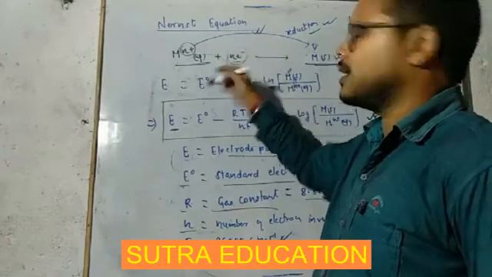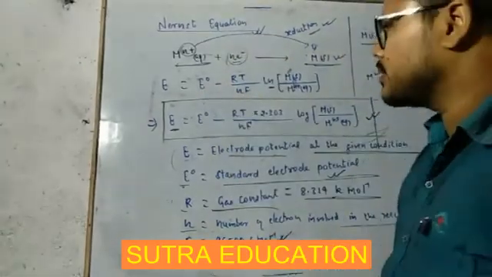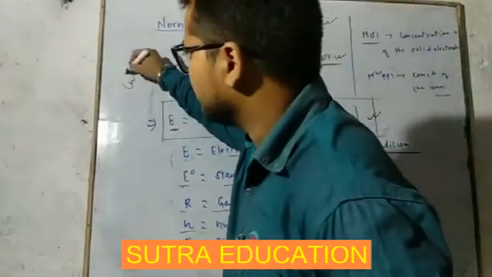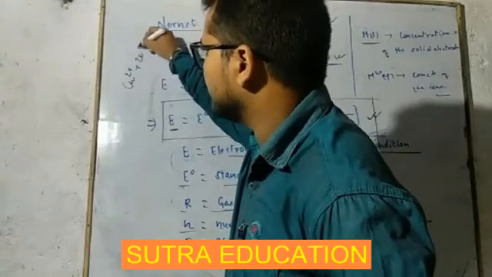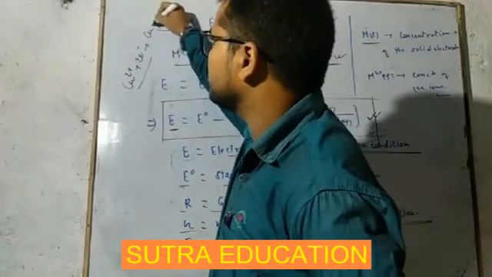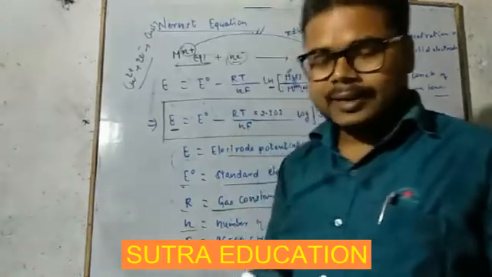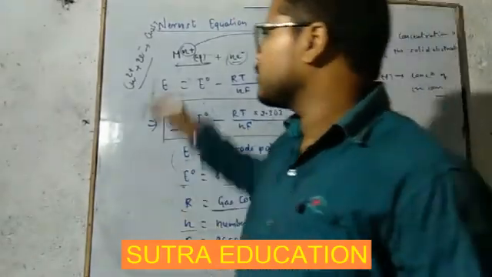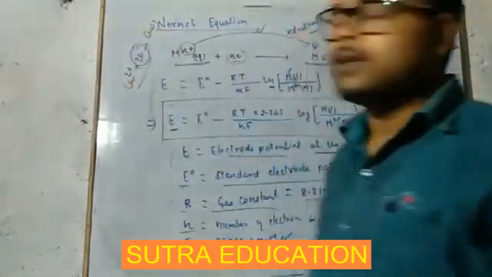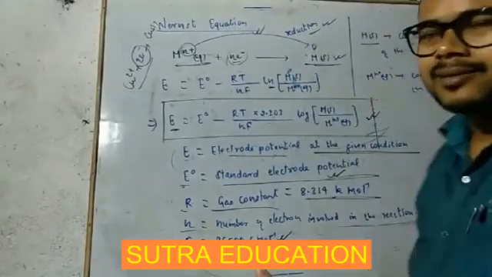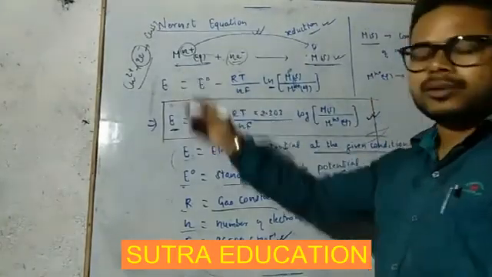I will give you one example, then it will be clear. Suppose it is Cu2 plus plus 2 electrons to Cu solid. Here the number of electrons involved is 2, so N will be equal to 2. We will go through all these things, very simple.